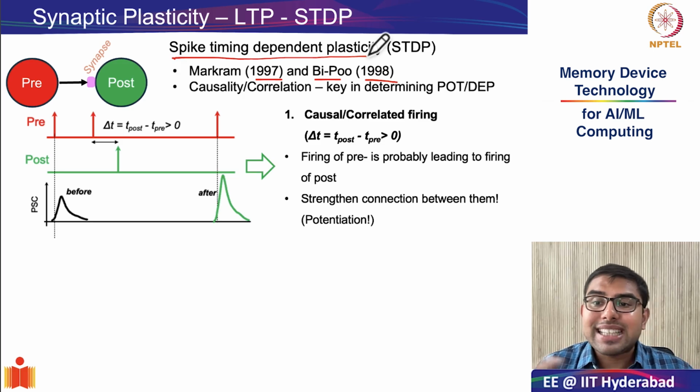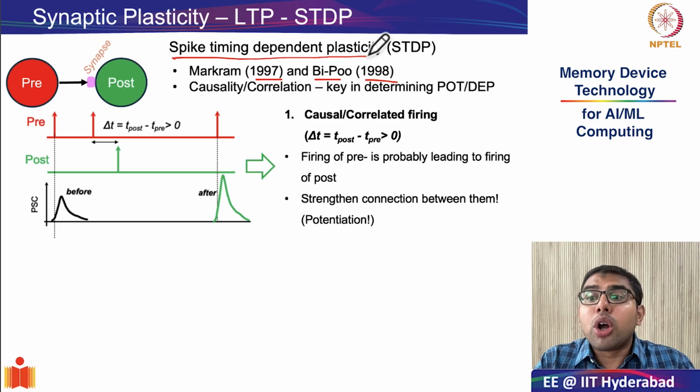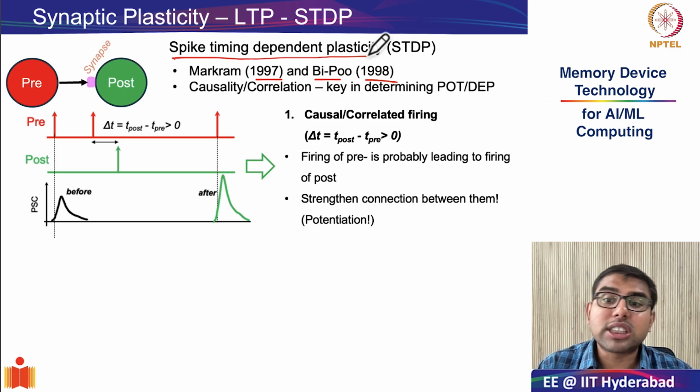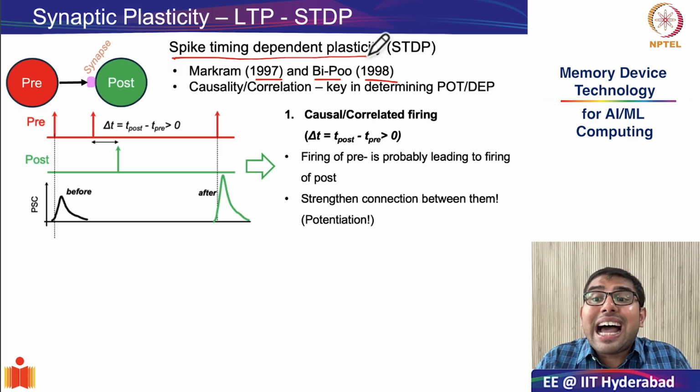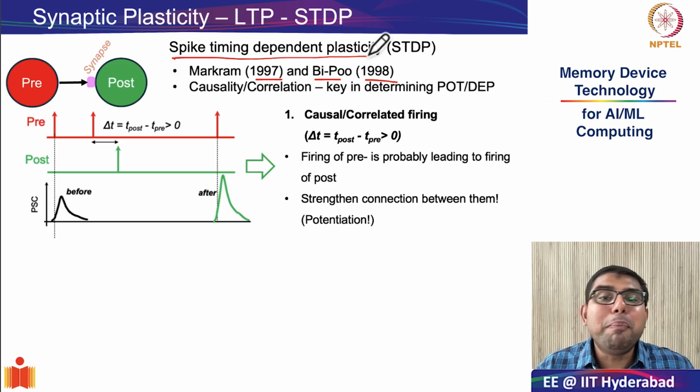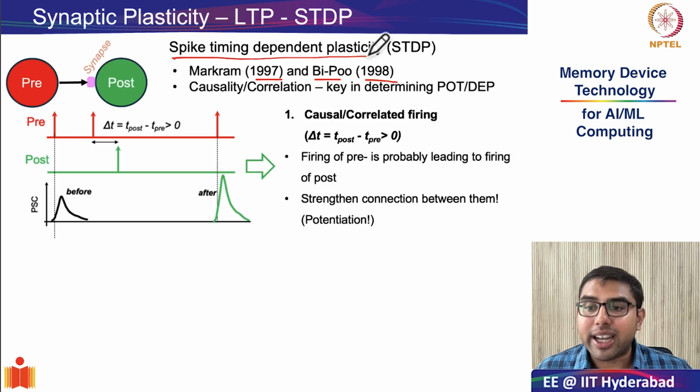Here, the presynaptic neuron fires first, and shortly after that, the postsynaptic neuron responds. This means that the presynaptic neuron contributed or helped cause the firing of the postsynaptic neuron. In this scenario, the synapse is as if rewarded with long-term potentiation or an increase in the postsynaptic response, which is also nothing but an increase in the synaptic weight.